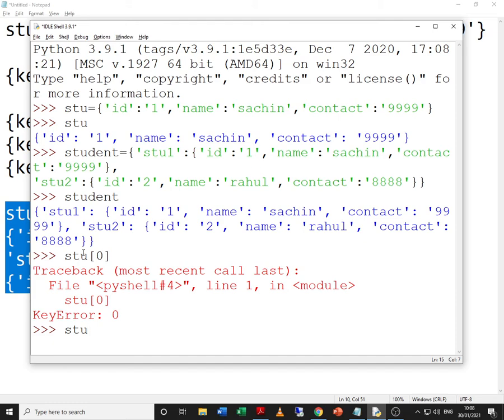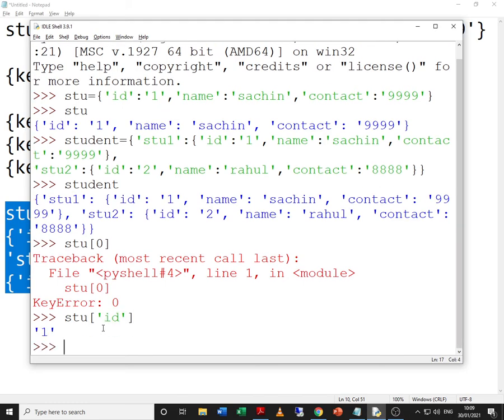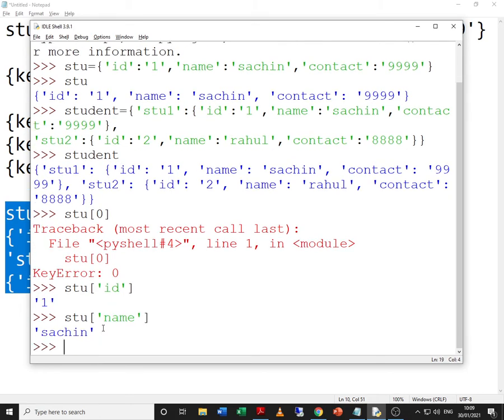So say for example STU, what is the first key over here? ID. So ID, and then we get the result. Similarly I give name and I get the result. So the method of accessing values in the dictionary is through the key name. You have to pass the key name instead of the index value and you will be able to fetch.